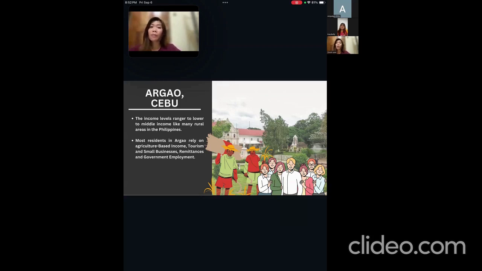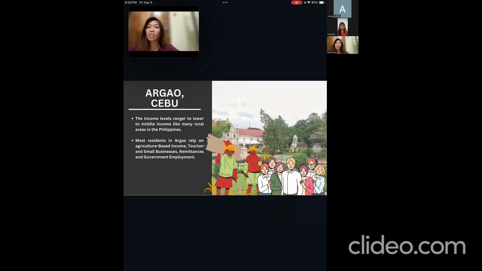Number one, they are agriculture-based income. Many residents in Argao rely on agriculture, fishing, and small-scale farming as their primary source of income. Argao also has a growing tourism industry with attractions like heritage sites, beaches, and ecotourism activities. This has led to some growth in small businesses such as local restaurants, guest houses, and tour operations, which